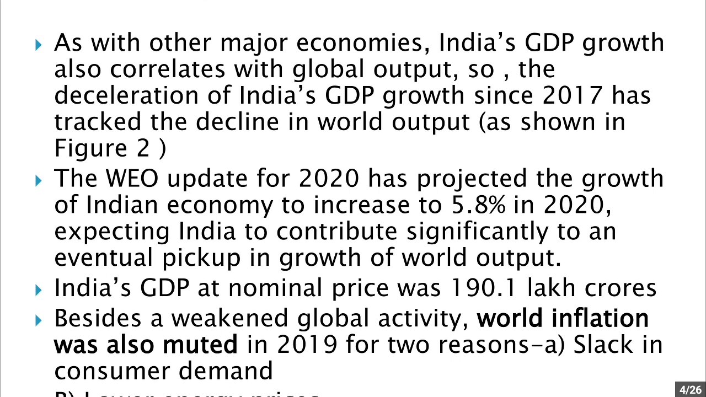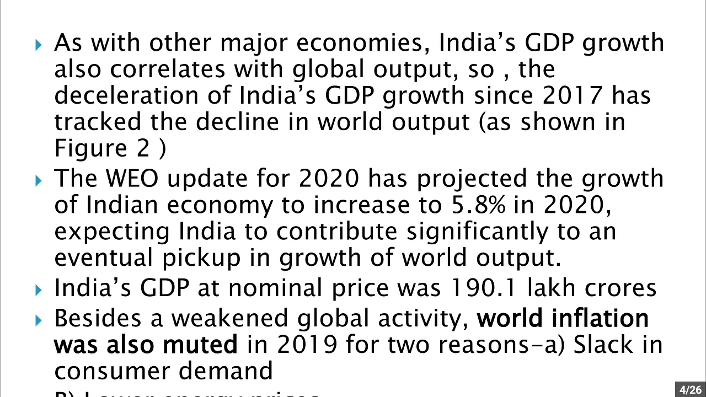Now, as with other major economies, India's GDP growth correlates with global output. So the deceleration of India's GDP growth since 2019 has been because of a decline in world output, as you had already seen in figure 2. Now, the WEO update for 2020 has projected the growth of the Indian economy to increase to 5.8% in 2020, expecting India to contribute significantly to an eventual pickup in the growth of world output. That means WEO expects India not only to grow but also to contribute towards the growth of world output.